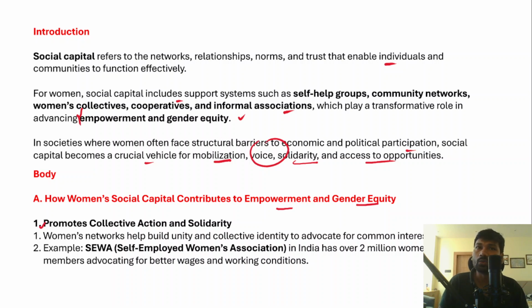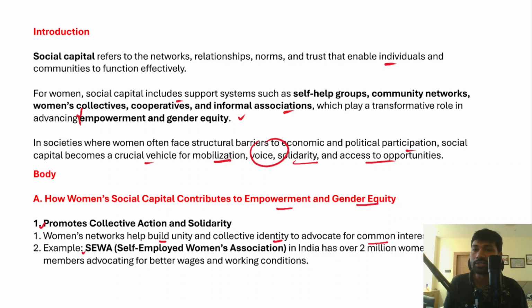So it means network, relationship, norms, and the trust among the women-based self-help groups. Therefore, women's networks can build unity, and they will have collective unity once they come together and work together. Therefore, they work for the common interest among themselves. The example is Self-Employed Women's Association.